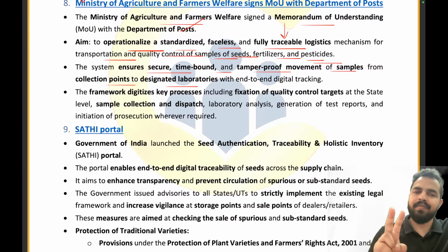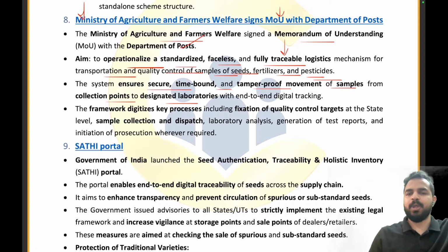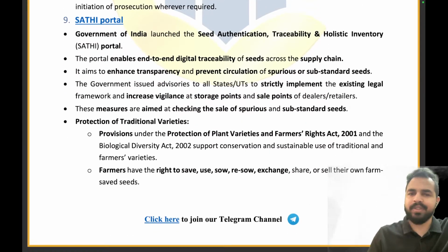So now the same thing we are doing with the fertilizers, pesticides, and seed samples. So that's why this particular MOU has been signed between the Minister of Agriculture and Farmer Welfare and the Department of Post. I hope this is clear to everyone.